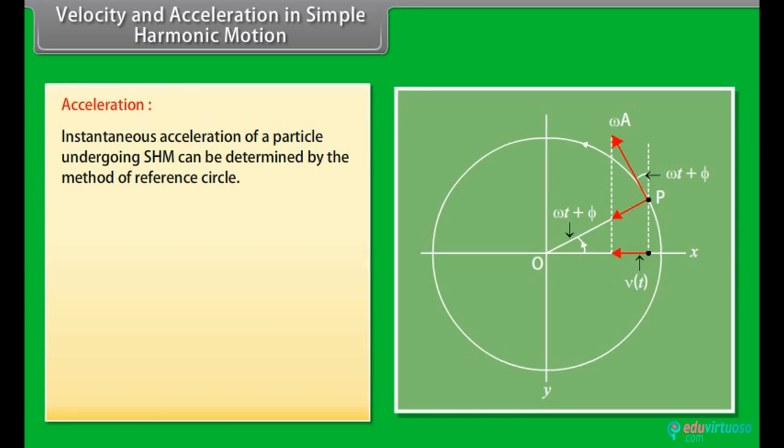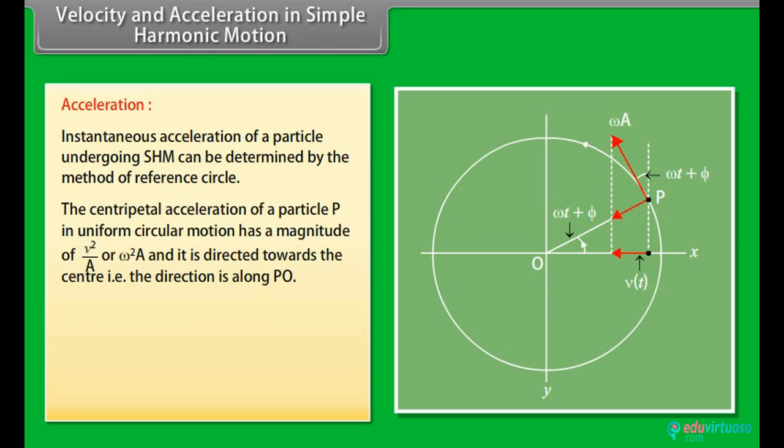Instantaneous acceleration of a particle undergoing simple harmonic motion can be determined by the method of reference circle. The centripetal acceleration of a particle P in uniform circular motion has a magnitude of v squared by A or ω squared A, and it is directed towards the center, that is, the direction is along PO.